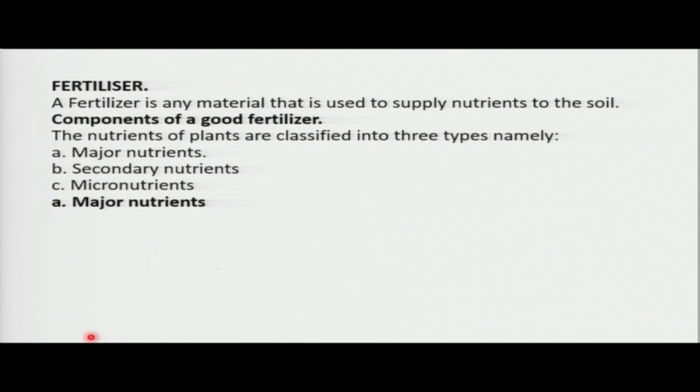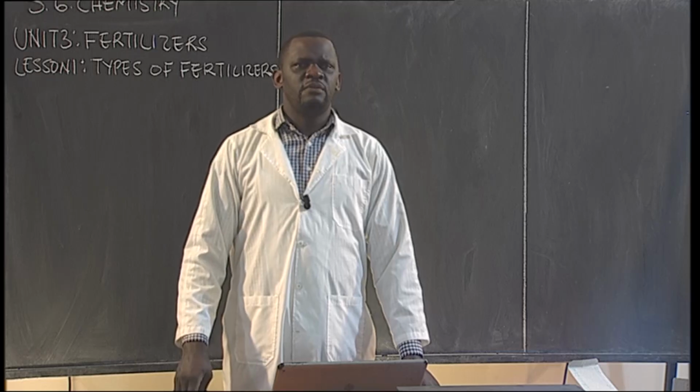We are going to say a fertilizer is any material that can be used to supply nutrients to the soil. Any material which you normally put in our soil to make sure it is more productive, we call a fertilizer. You can give me the different types of fertilizers we normally use in your homes. Thank you very much for those different types of fertilizers.